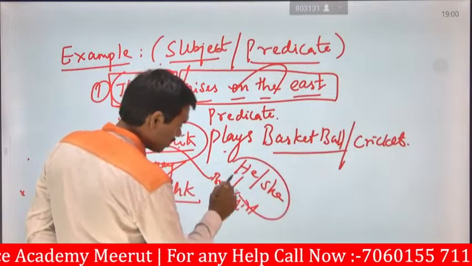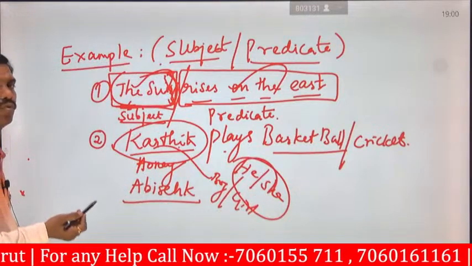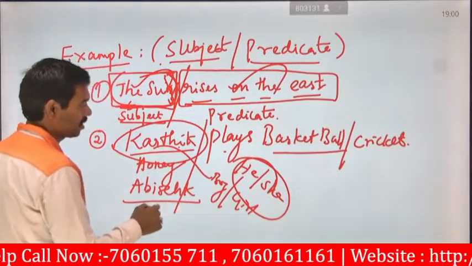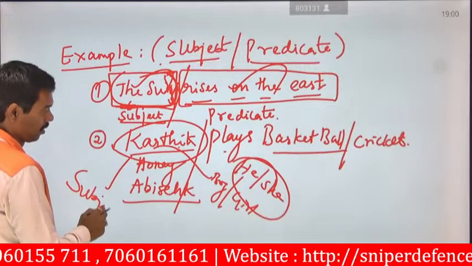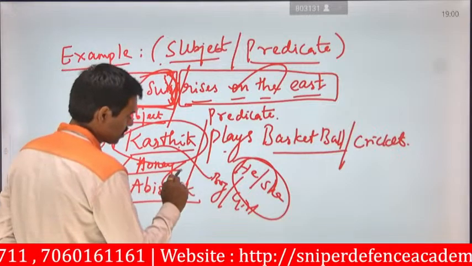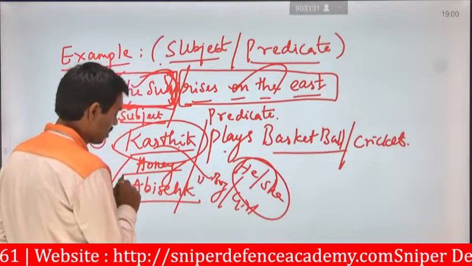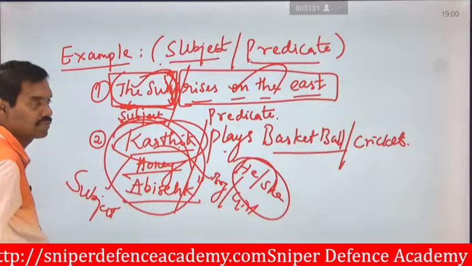But these parameters are doing some work. That's what they are saying, that Karthik will be represented as subject, Honey will be represented as subject, and Abhishek will be represented as subject.